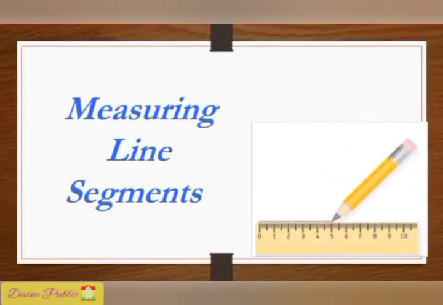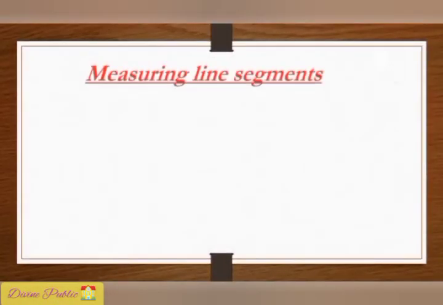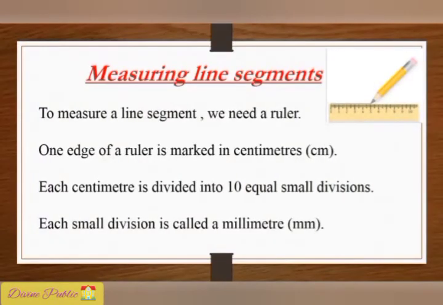Measuring line segments. Let us see how to measure the line. To measure a line segment, we need a ruler. One edge of a ruler is marked in centimeters. Each centimeter is divided into 10 equal small divisions, and each small division is called a millimeter.